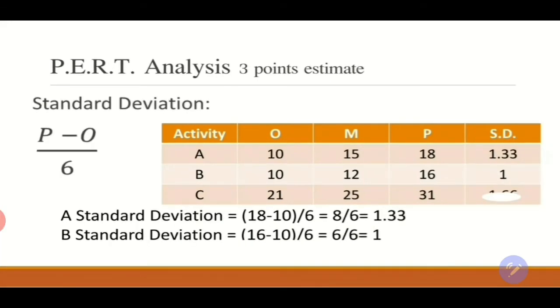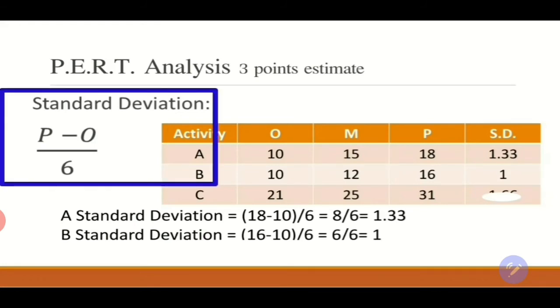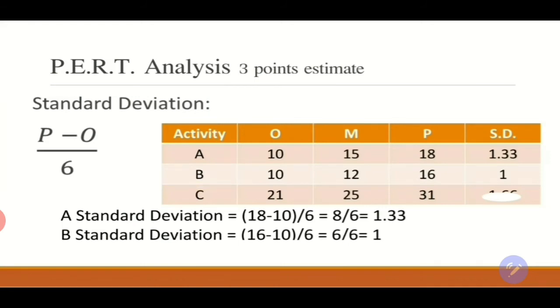In order to complete the PERT analysis and the 3-point estimation, we need to calculate the standard deviation. What's the standard deviation? The standard deviation is the correction figure or correction factor that we will use in order to adjust the duration. We have 3 durations for every activity: optimistic, pessimistic, and most likely. So we need to set a standard deviation, or a correction figure, that will help me come up with a realistic duration for my activities. The formula is P minus O over 6. P is the pessimistic, O is the optimistic, and 6 is just the number 6, and we use that to determine the 6 sigma of my duration.